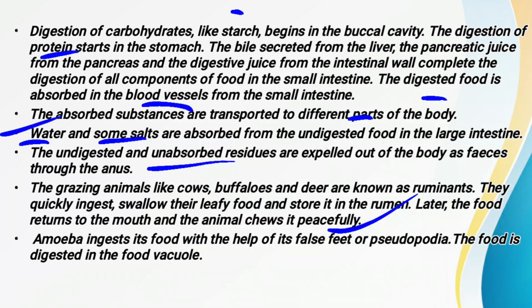Fine. When it enters into the amoeba's body, they also secrete some kind of digestive juice. Now this digestive juice also contains a kind of enzyme. This enzyme acts on the food, and after that it is broken down into simpler and soluble substances. When they are broken down into simpler and soluble substances, afterwards they are absorbed, and the amoeba gets the energy for growth, maintenance, as well as for the further life processes. So thus the nutrition takes place in the amoeba.